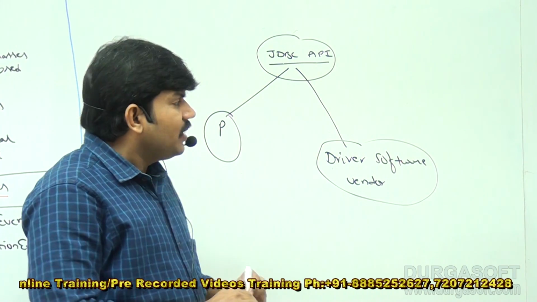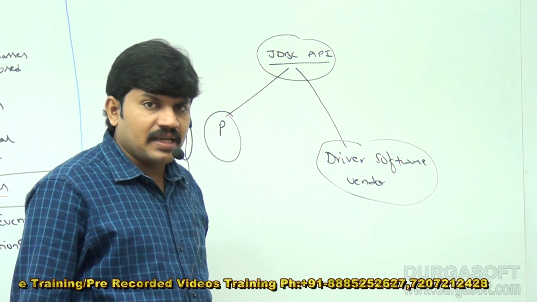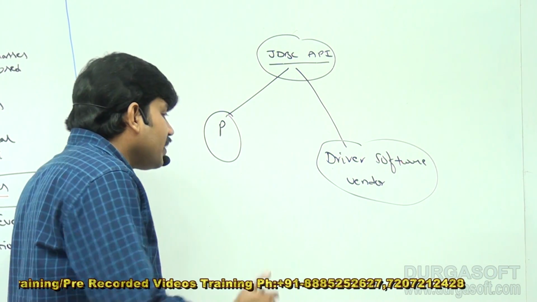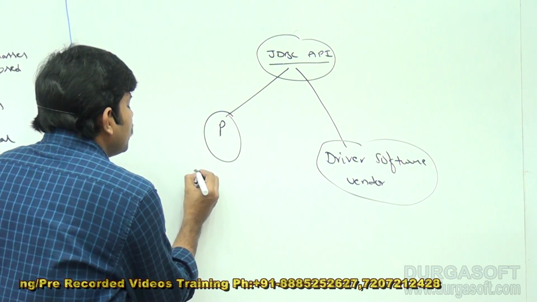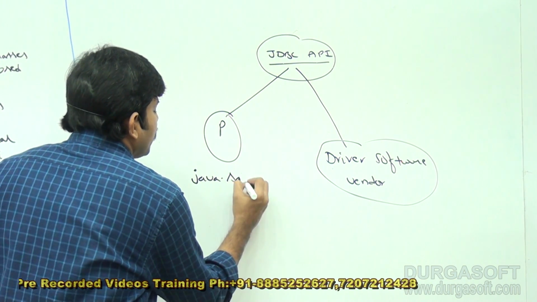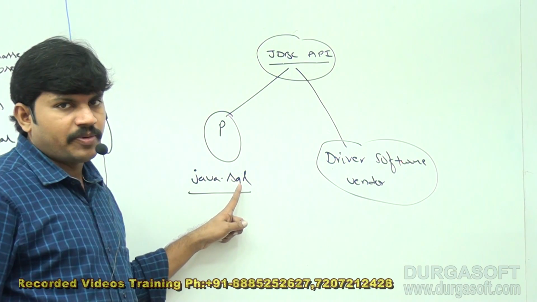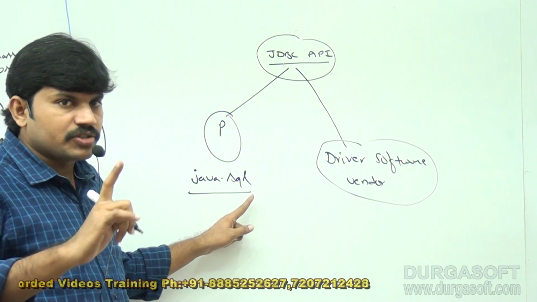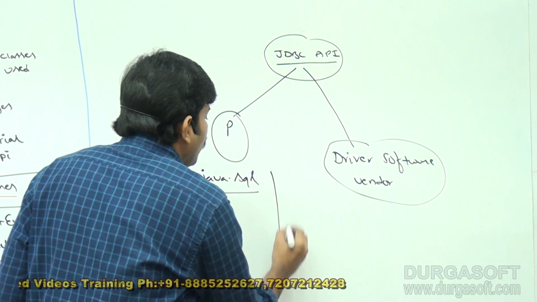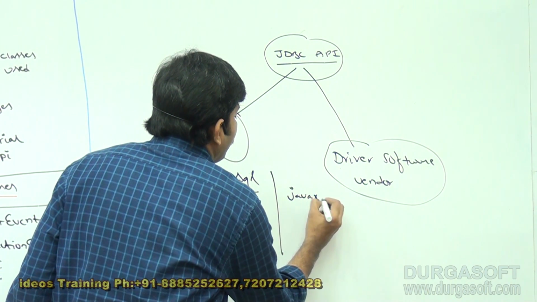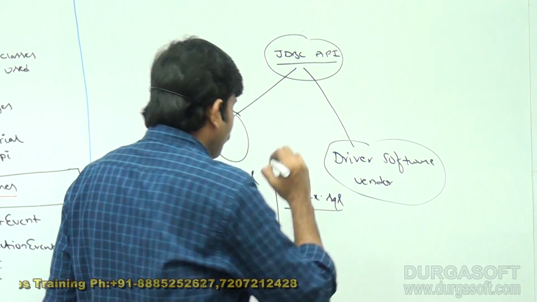Next, this JDBC API contains two packages. What is the first package? The java.sql package. What is the second one? The javax.sql package.